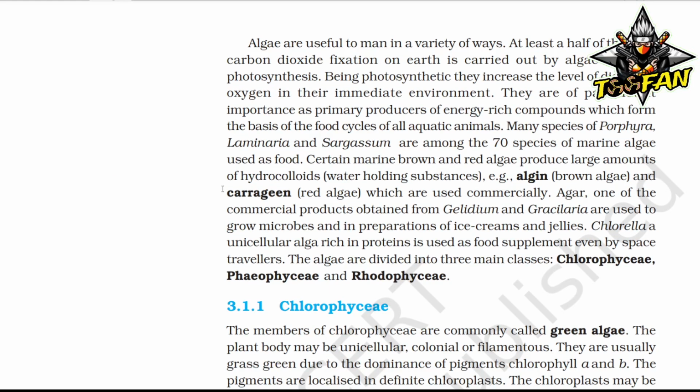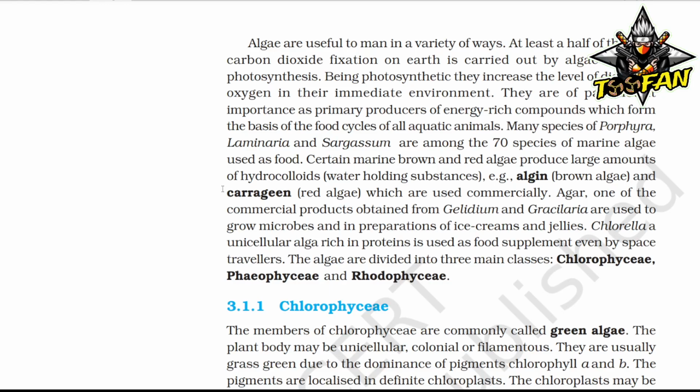Algae are useful to man in a variety of ways. At least half of the total carbon dioxide fixation on the earth is carried out by algae through photosynthesis. Being photosynthetic, they increase the level of dissolved oxygen in their immediate environment. They are of paramount importance as primary producers of energy-rich compounds which form the basis of the food cycle of all aquatic animals.